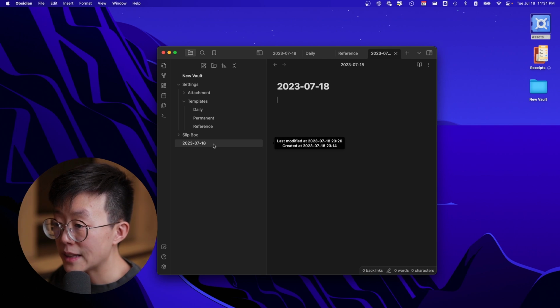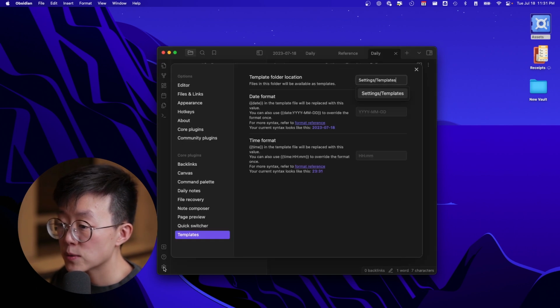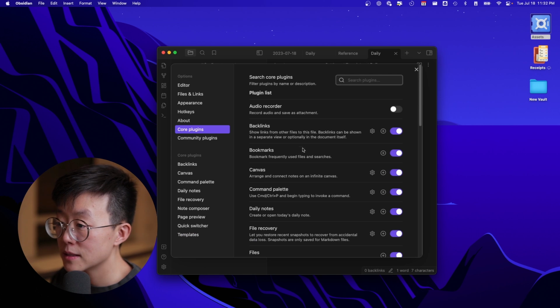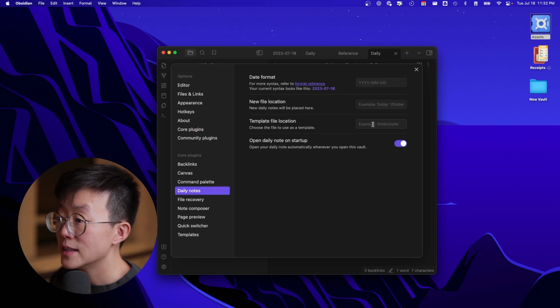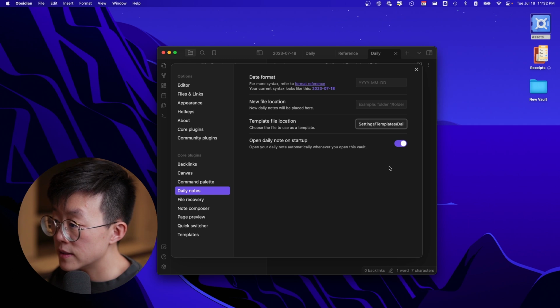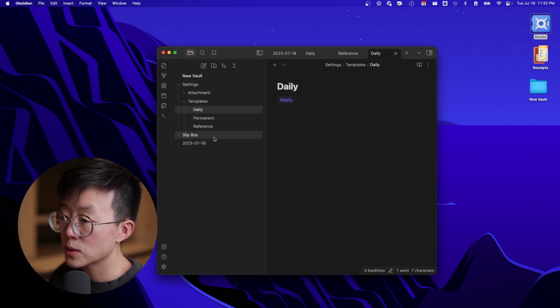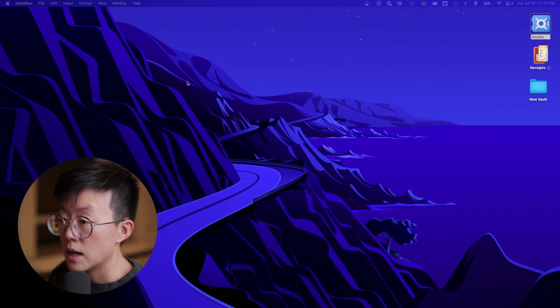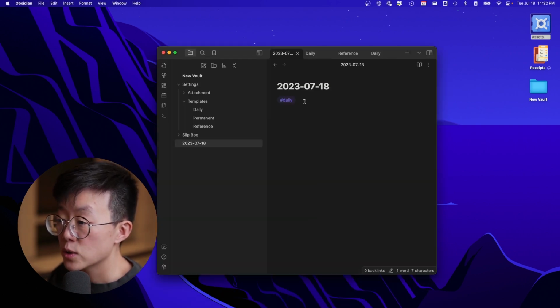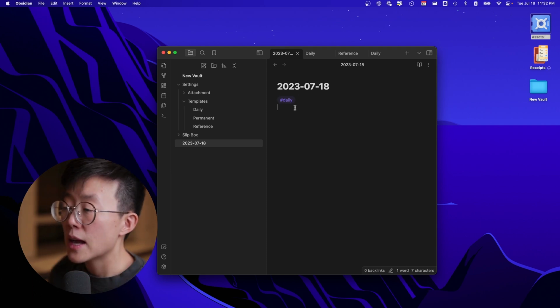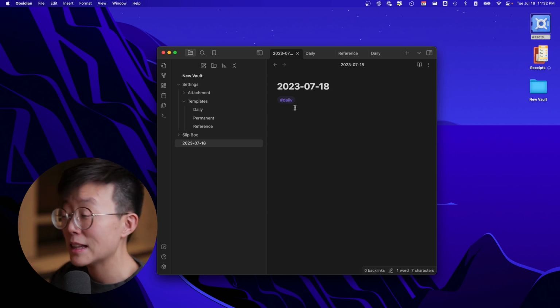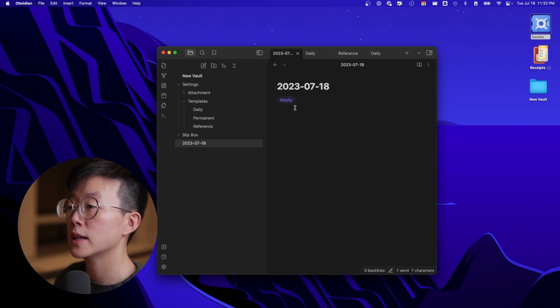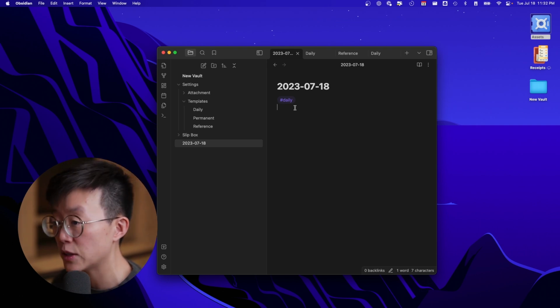Because I want the daily note to use this template, we have to go to Settings, Core Plugins, Daily Notes, and then tell Obsidian to use this one as the template. So let's say that we delete this, close it out, and open the vault again. You can see that it automatically creates a new note with this template. And you can enter other information like daily gratitude or daily goals. Anything that you want to pre-populate into the daily note, you can put in the daily note template.